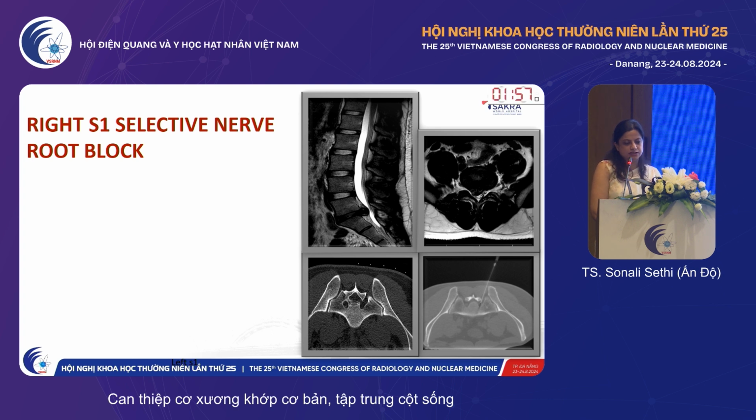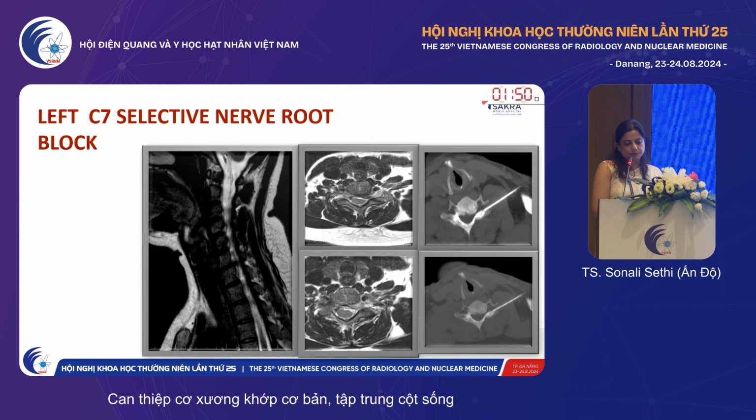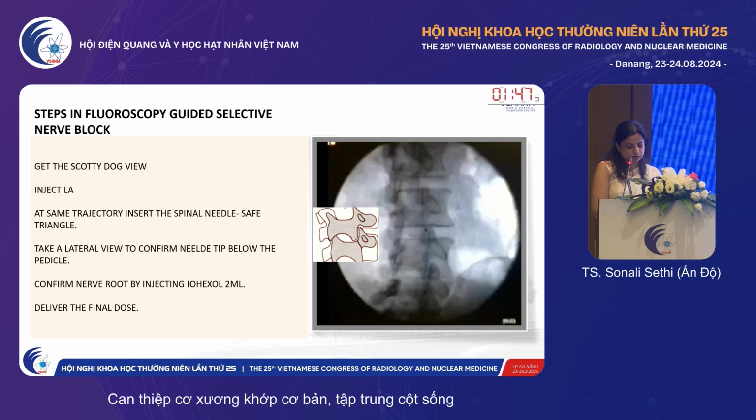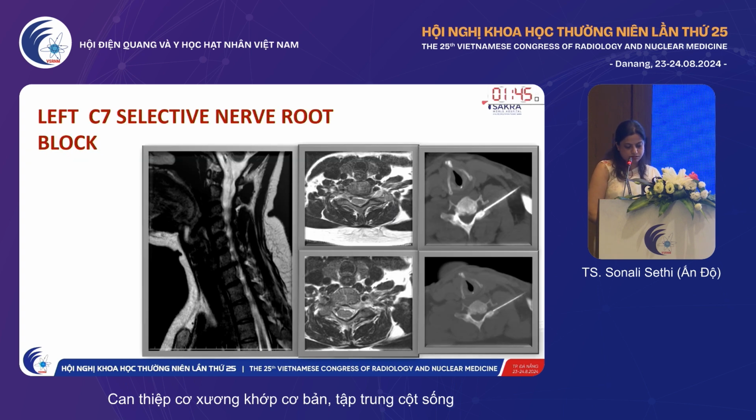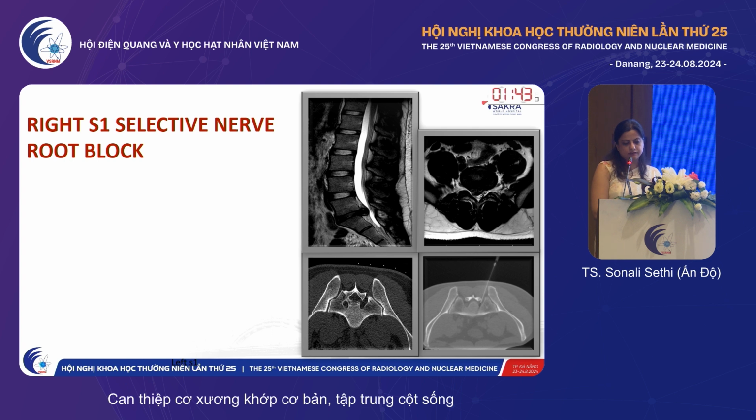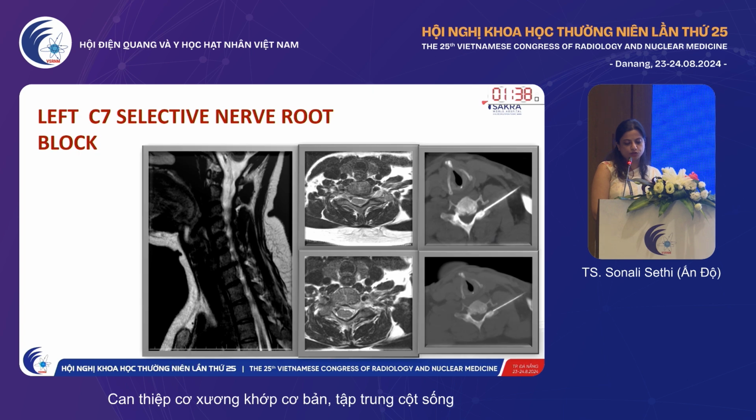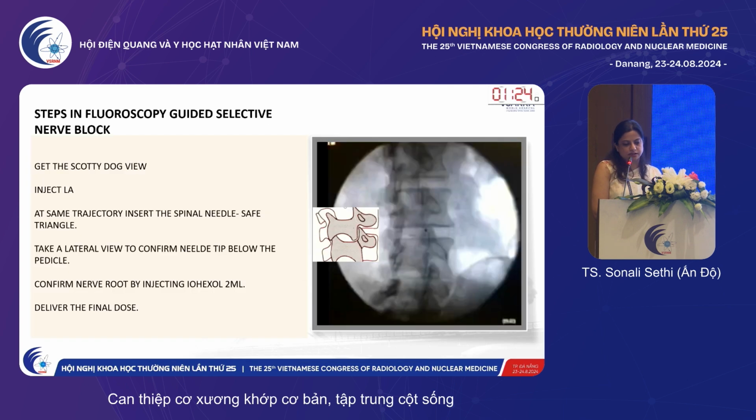This is a selective S1 nerve root block. This patient had a very bad disc disease compressing the S1 nerve root, and here we can see the needle positioned exactly where we want it to be, next to the nerve. And this is a selective C7 nerve root block. I want to emphasize, please give iohexol to delineate the nerve sheath before injecting. Please always aspirate and see before injecting.